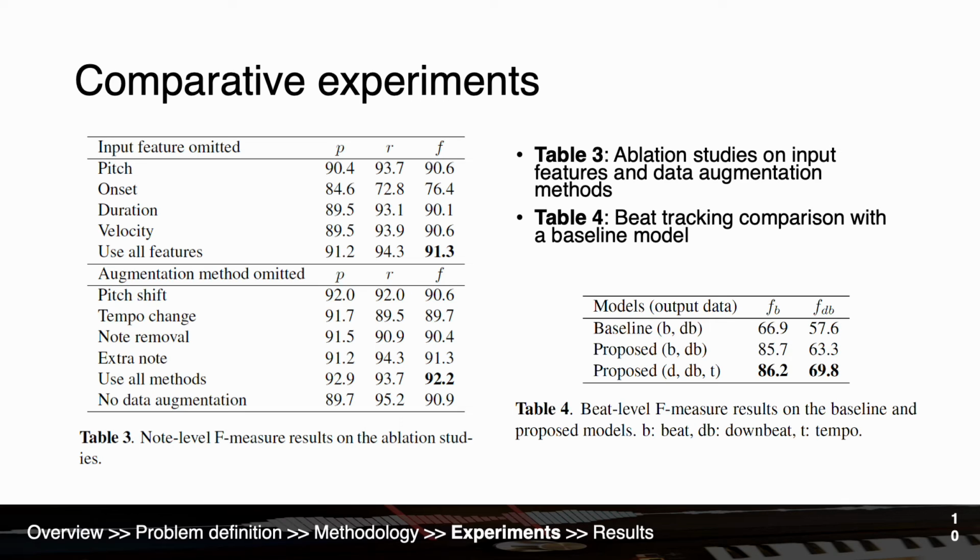Combining our in-note beat tracking model and dynamic programming method for out-of-note beat prediction, we further compare our beat tracking system with a retrained baseline model in a temporal convolutional neural network architecture, and whose model input is changed to binary piano roll. Table 4 shows the performance on different output data. It shows in the table that our proposed model significantly outperforms the baseline.